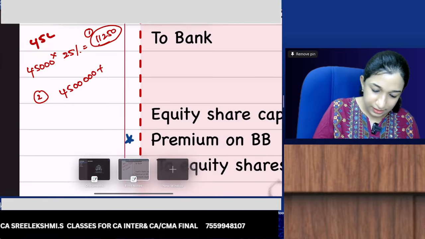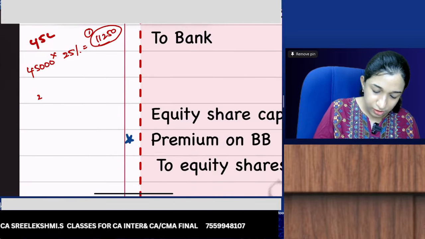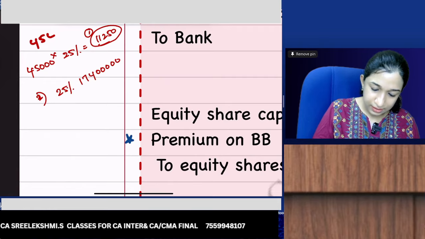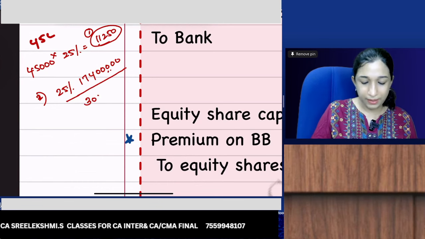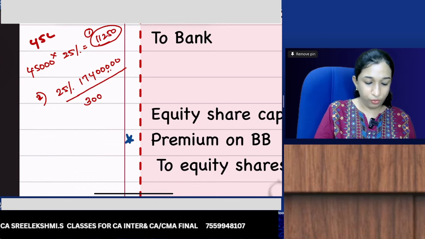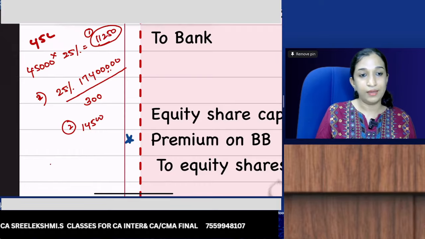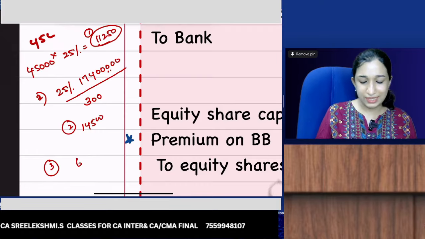Resource test: let's directly take 25 percentage of 174 lakhs divided by buyback price. So 174 lakhs into 25% divided by buyback price gives 14,500. And then the debt equity ratio test gives 6,000.